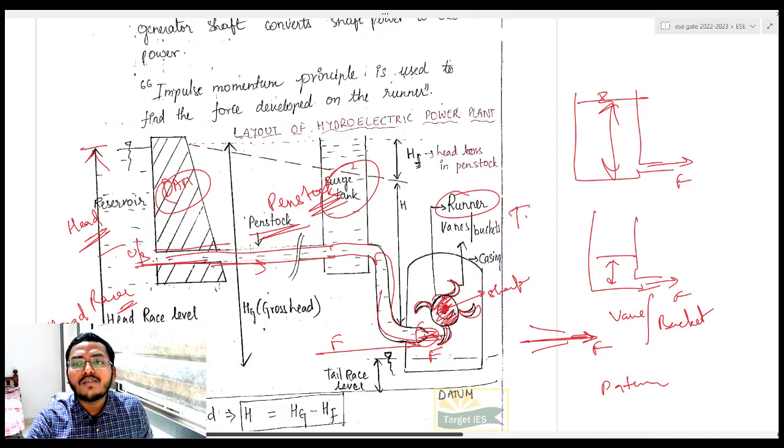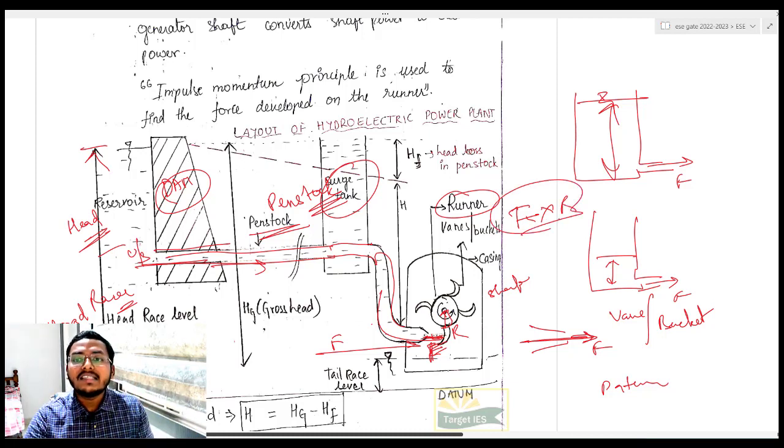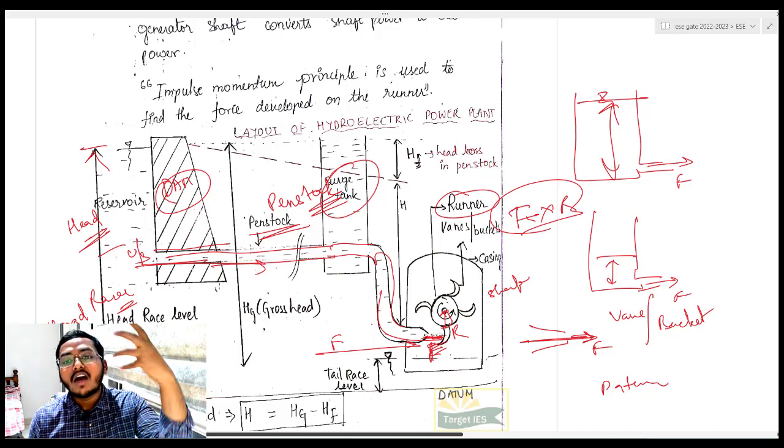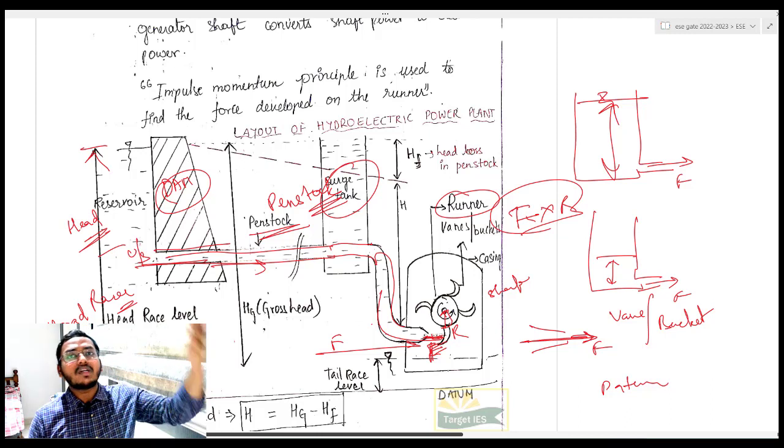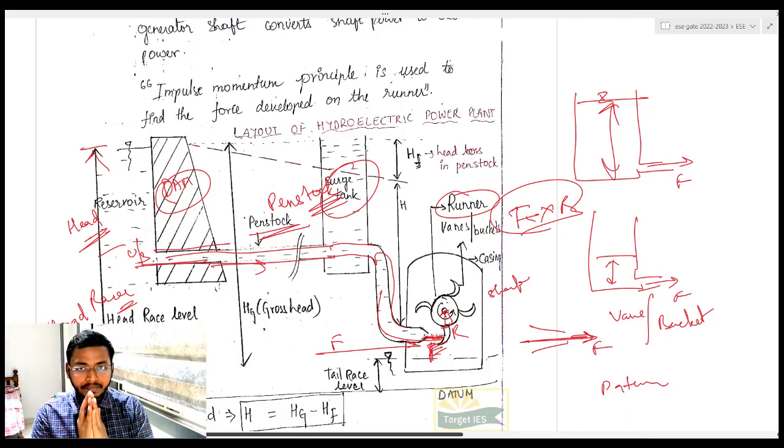Why? Torque is nothing but force into radial distance, right? Here, let us say this is the force with which water is hitting and this is the radial distance of my runner. So what is happening? Force into this r, or D by 2 of the runner, is the torque generated on this runner. Agreed or not? More the torque, more will be your electricity. I hope it is very clear. Like this, your shaft is rotating and producing electricity.